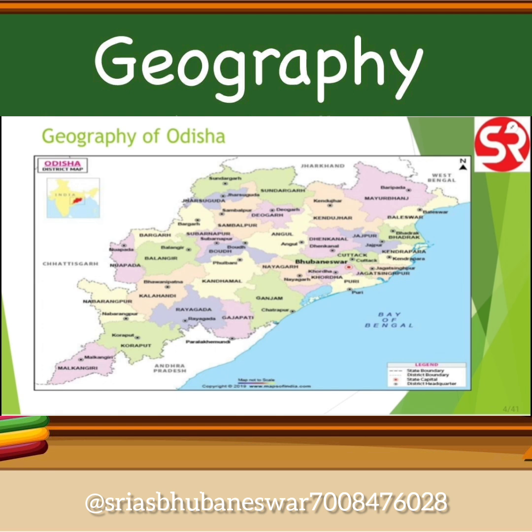Okay, now let's move ahead and see what other states surround the state of Odisha. Okay, as we can see here, to the east of Odisha we have the Bay of Bengal. So the eastern side of Odisha is along the coastline. Okay, then to the northeast we have the state of West Bengal. To the north we have the state of Jharkhand. In the west and southwest we have the state of Chhattisgarh, and towards the south we have the state of Andhra Pradesh.